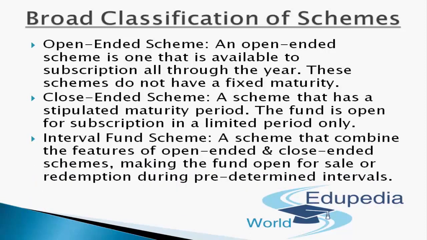The last one is the interval fund scheme, a scheme that combines the features of open-ended as well as closed-ended schemes, making the fund open for sale or redemption during predetermined intervals. So that was the broad classification of schemes. Now let's dig down into each scheme.